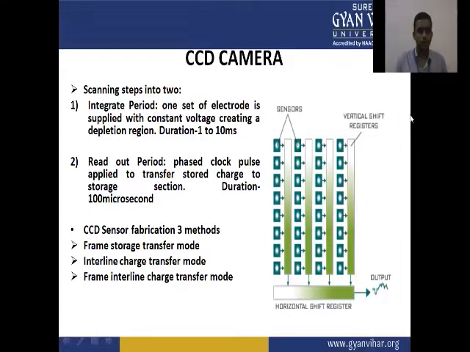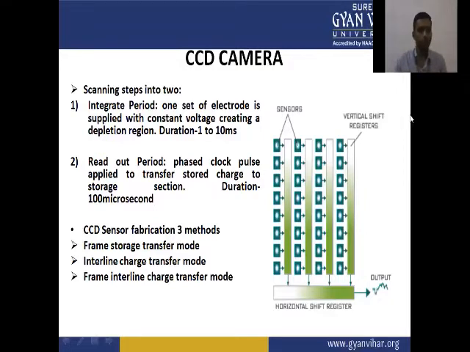Scanning is divided into two periods. In the integrate period, one set of electrodes is supplied with a constant voltage, creating a depletion region. Duration is 1 to 10 seconds.